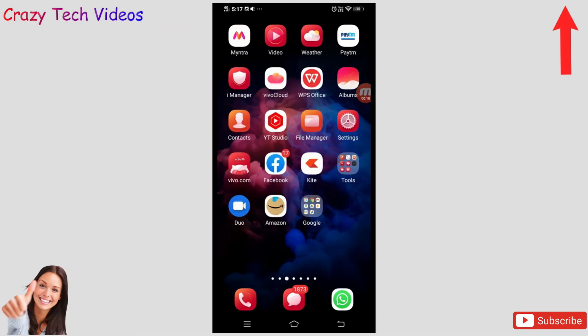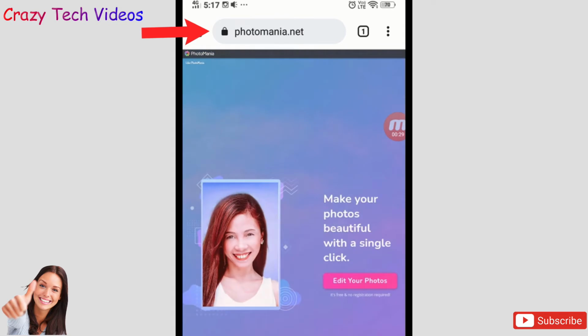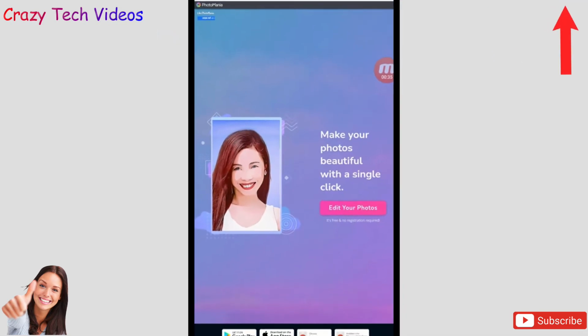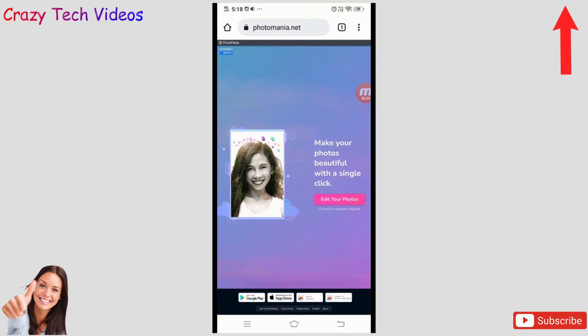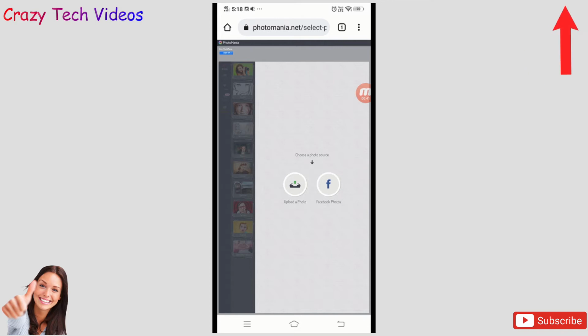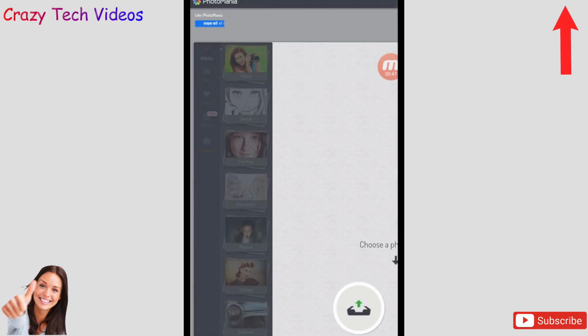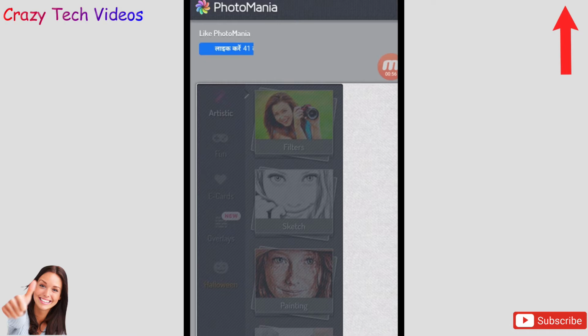Now the first website which I have in my list is photomania.net. Yes, this is an amazing website to give some effect on your photo just with one click, and you will get surprised to see the feature. Simply you have to click on this edit your photo, and then you will be reaching on this page. This is the interface where you have to upload your photo, and on the left side there are so many options you will be getting here which you can use in this website.